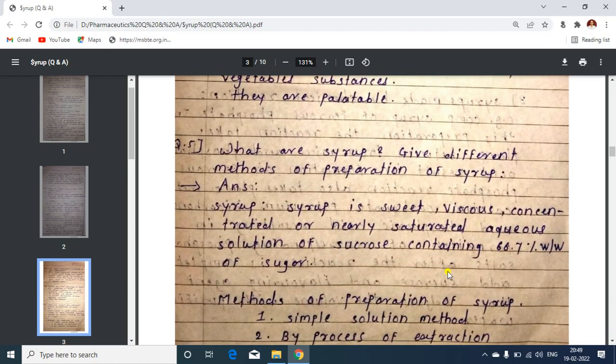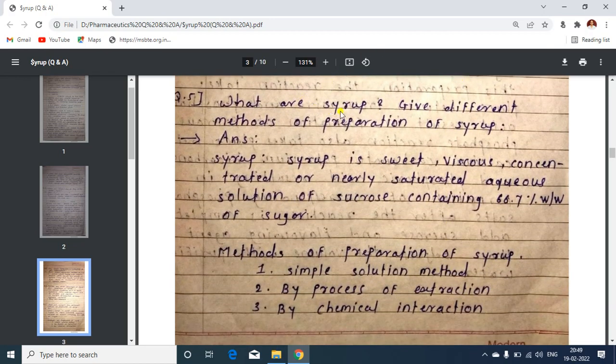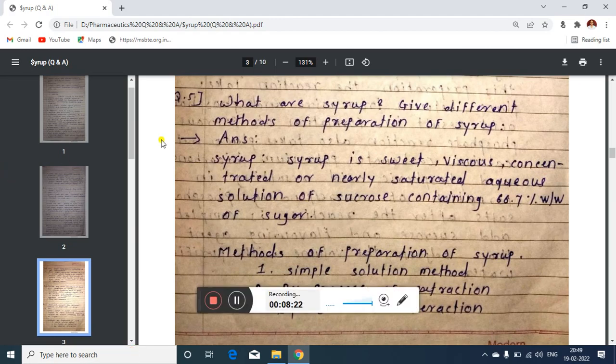Then the 5th question: what are syrups, and give the different methods for preparation of syrup. Syrups are sweetened, viscous, concentrated hydroalcoholic or saturated solutions of sucrose.